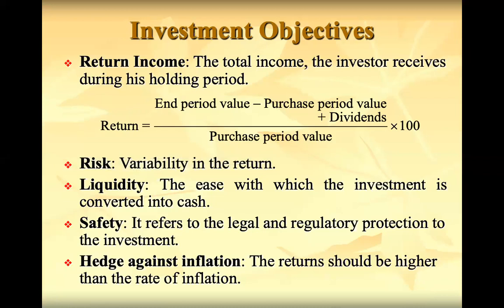And the fourth objective is safety. While we are going to invest in any asset, we have to take care of the safety position, to what extent it is safe. Safety refers to the legal and regulatory protection to the investment. If I invested, is there any regulatory protection for that investment or not? Suppose we have lent to somebody, we have given a loan to somebody, there is no regulatory protection. He may give it back or he may not. So safety is very less over there.